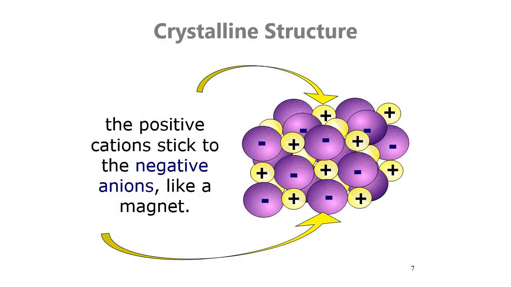This is how the anions and cations are stacked together, positively and negatively charged ions like a magnet, forming a crystalline structure. You can see the size of the anions is much bigger than the cations, and they attract each other.